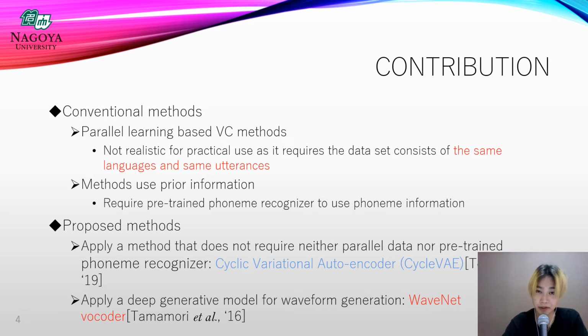So in our proposed methods, we apply cyclic variational autoencoder to cross-lingual VC. This is one of the non-parallel learning-based methods, which requires neither parallel data nor a pre-trained phoneme recognizer. In addition, in our second proposed method, we apply WaveNet vocoder in the waveform generation process of cycle VAE VC to improve overall conversion quality.